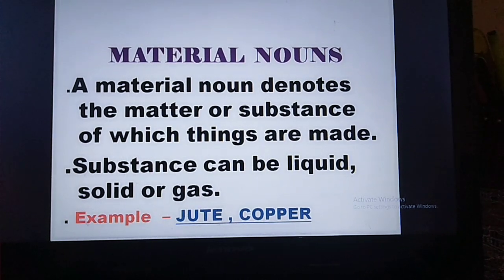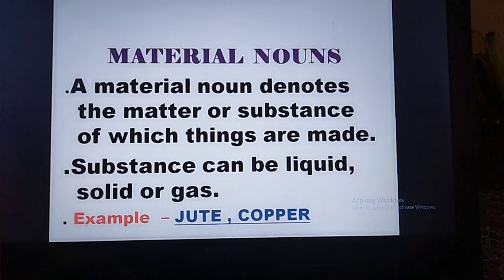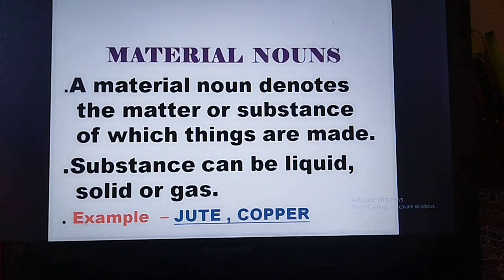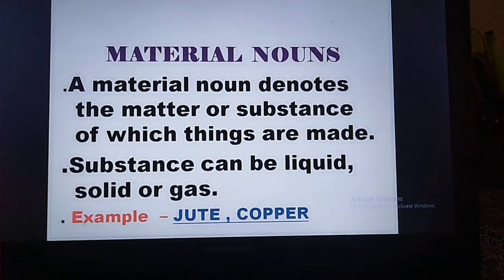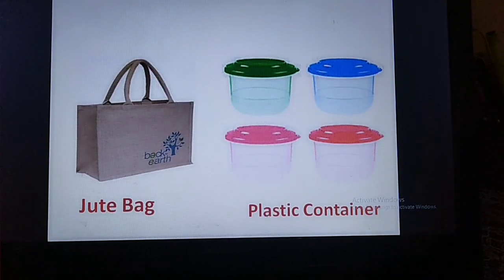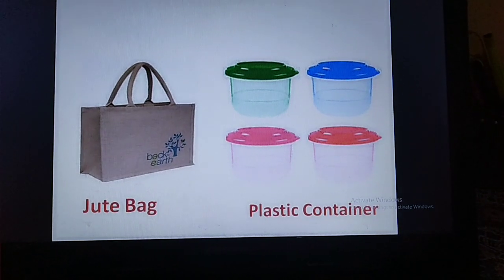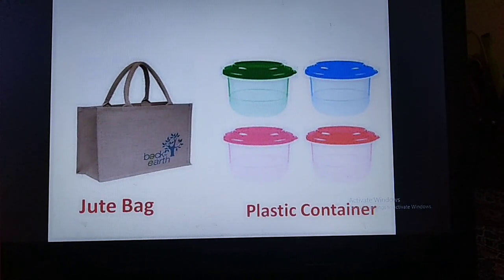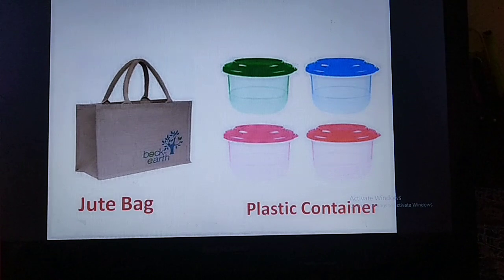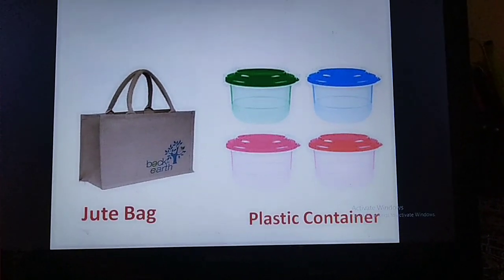So here, jute will be a noun. So what kind of noun? Yes, it will be a material noun. See, in the picture also you can see the jute bag is there, right? So the jute is a material. Understand, children? Jute is a material here.